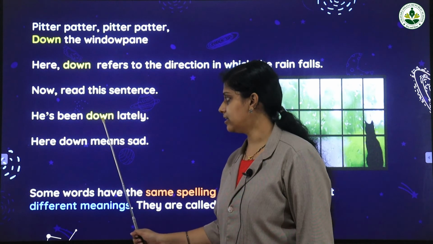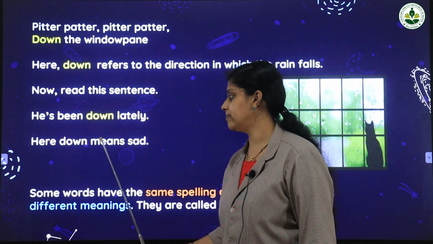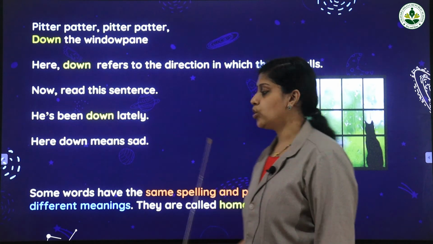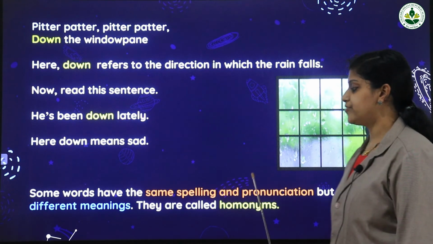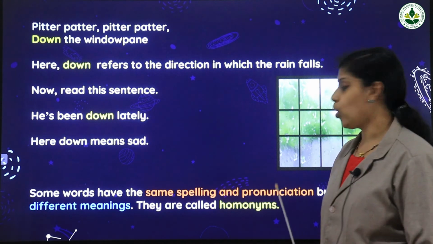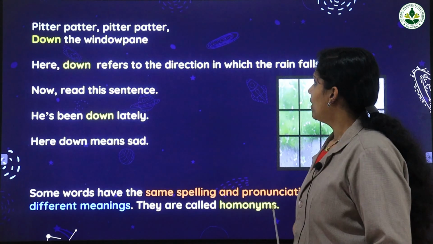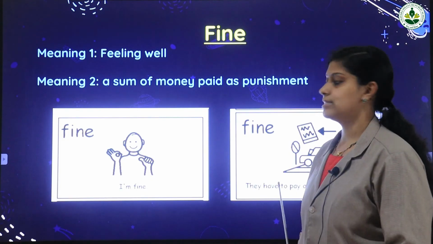The second one in this sentence means sad. So words that have the same spelling and pronunciation but different meanings are called homonyms. Okay, now let us check another example.